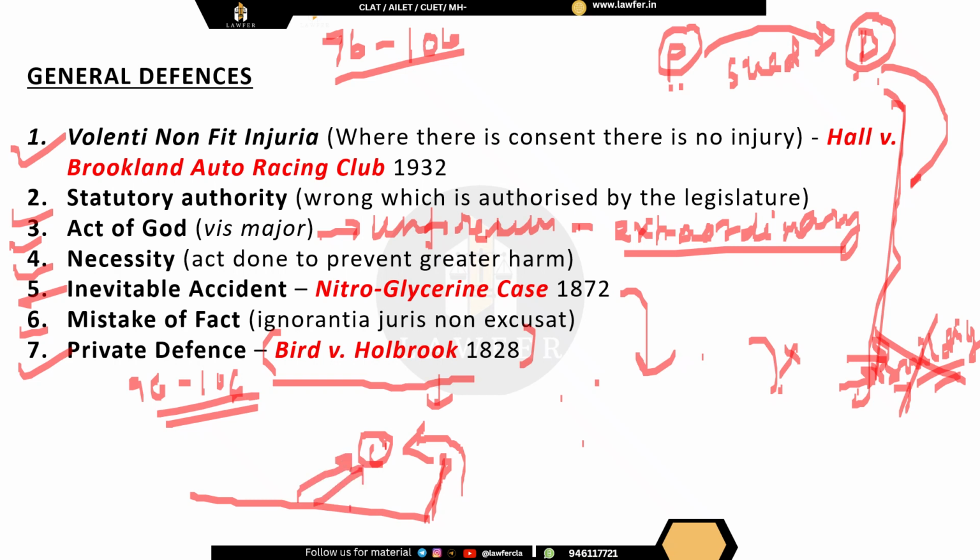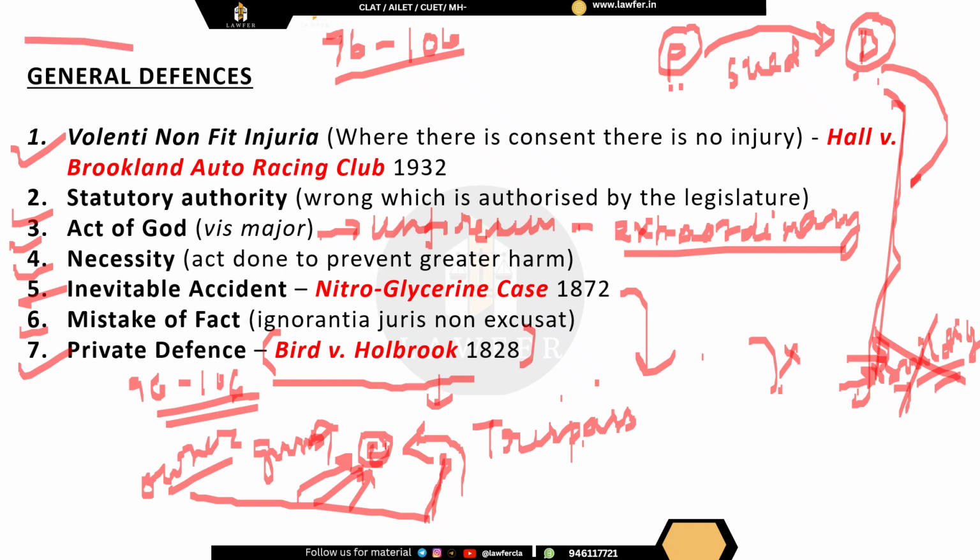Now, it was held that yes, the child was guilty of trespass, but the defense, which was spring guns, was greater than the threat of the trespass. So the child was guilty, but so was the owner. Okay, so these are the various grounds of general defenses in tort.